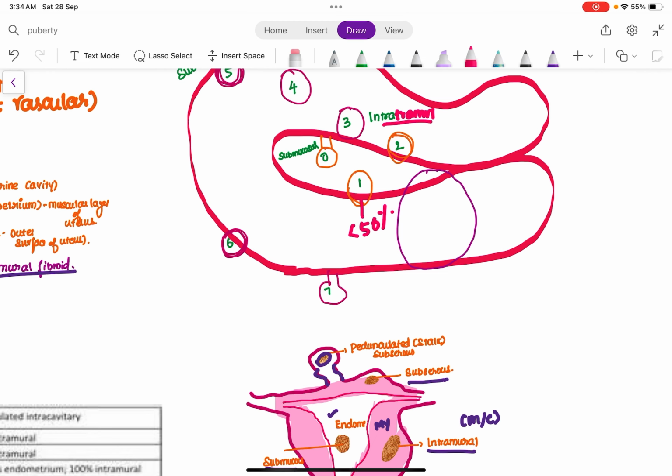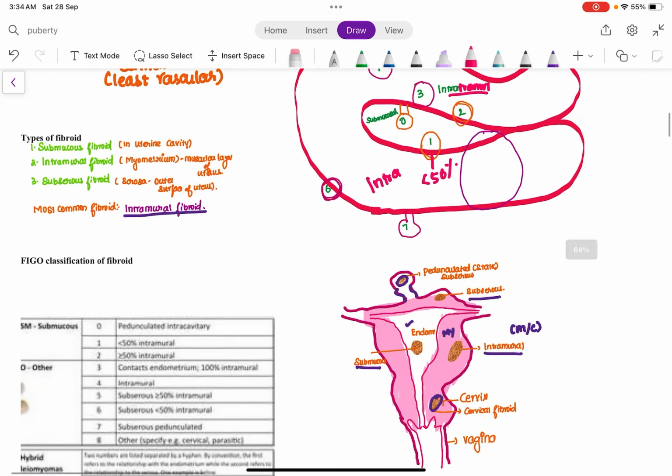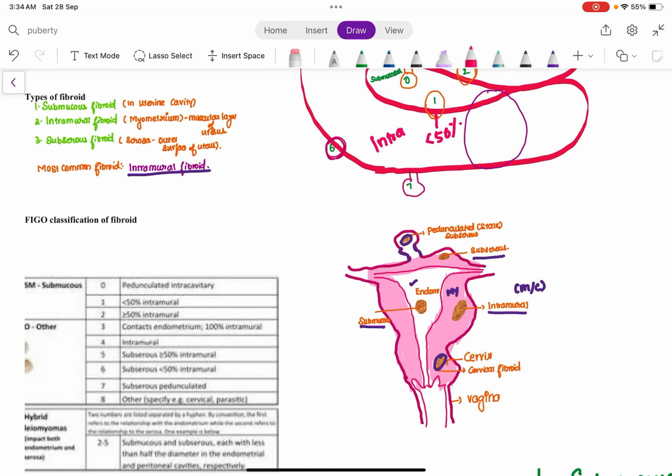Less than 50% it is occupying the intramural portion. So type 0 is pedunculated submucous fibroid. Type 1 is less than 50% of the fibroid is occupying intramural. So more than 50% is in the cavity, less than 50% is in the intramural segment.